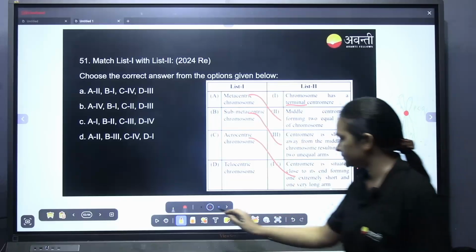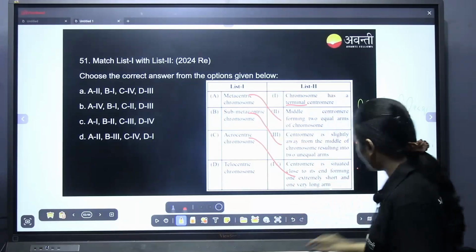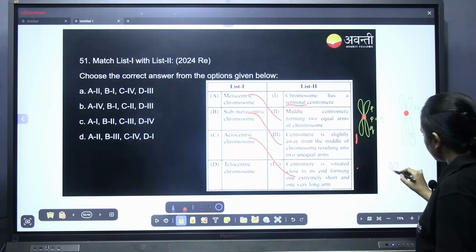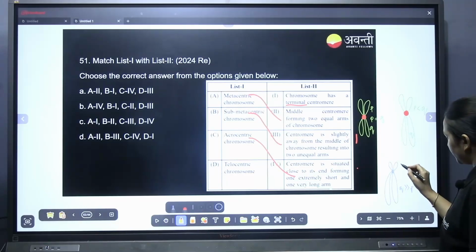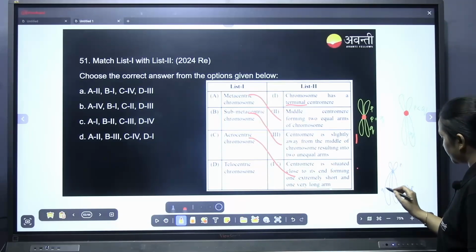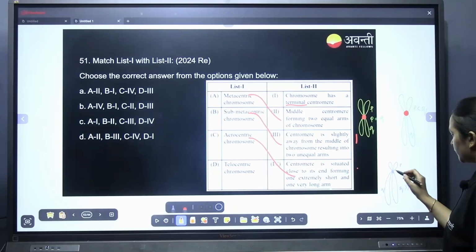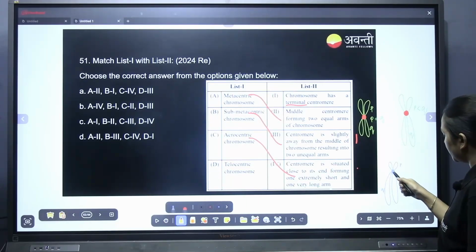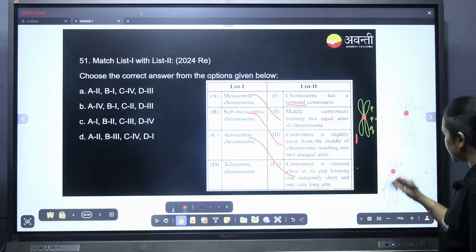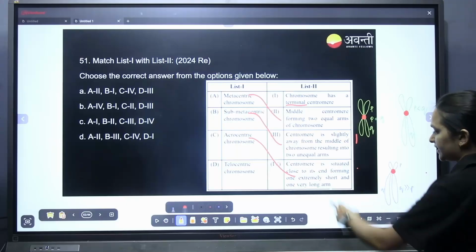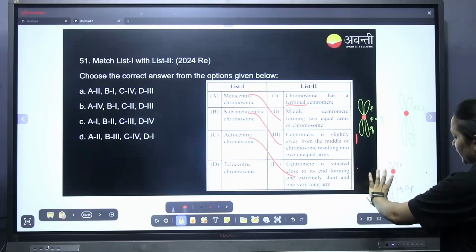Which one is acrocentric? This one. The Q arm is very long than P. This is P, this is Q. Q is very long. Here the centromere is towards the end, extremely short on one end and extremely long on the other.